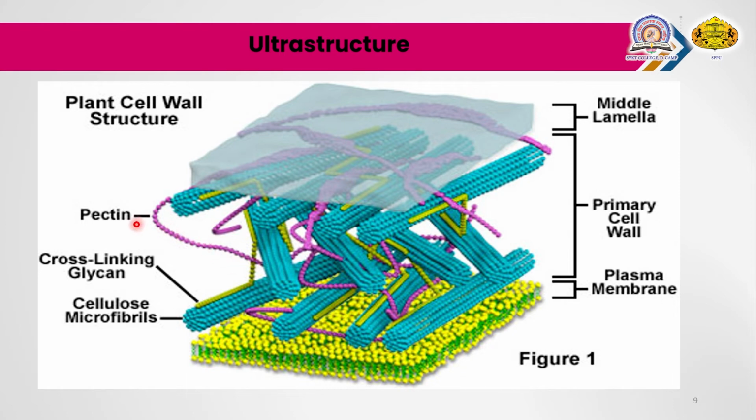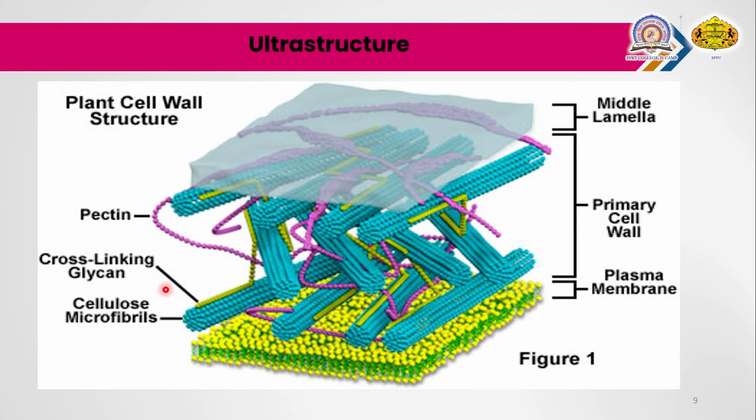These are organized into a network with the cellulose microfibrils, and the cross-linking glycan plays an important function, which is to increase the tensile strength of the cellulose materials.